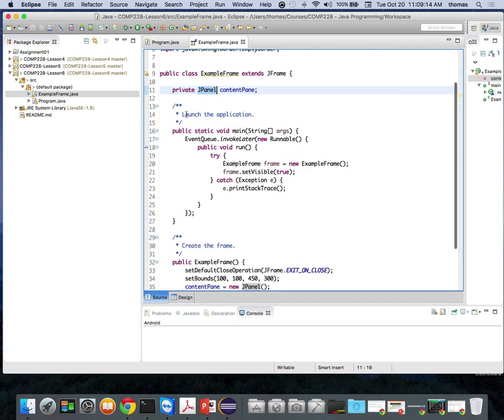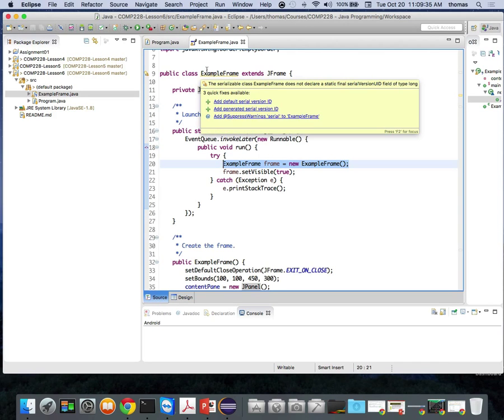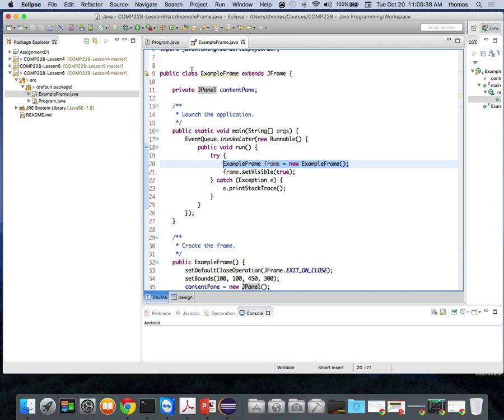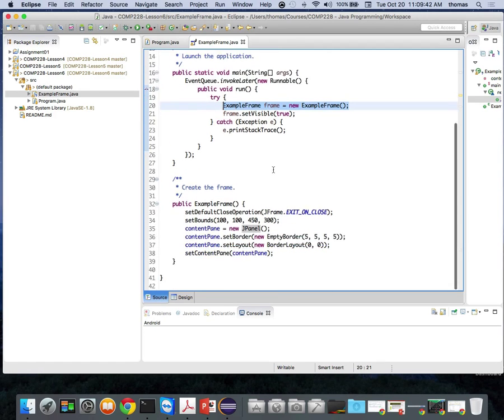And then where it says launch the application, right? What it's doing is creating a new Runnable. This is kind of weird, right? Because when I do a new Runnable, it's almost like a new thread. We'll talk about that in a bit. And then in a try catch, it's going to try and instantiate a new object of type ExampleFrame, which is instantiating an object of itself. Right? This is why it's complex to do these things. I'm just showing you this kind of stuff.